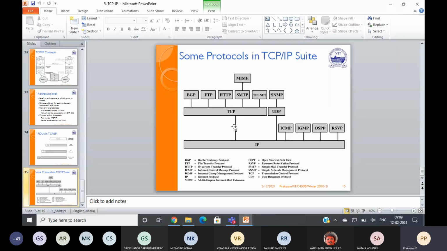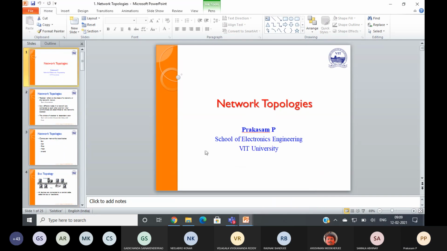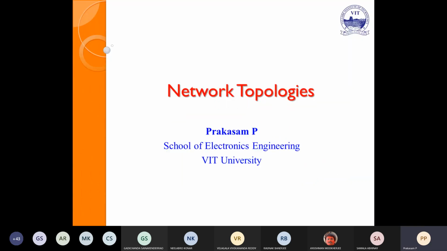Next, we will move to module 2, the first topic. Module 2 covers how the topologies can be created, what is the need for various devices, how you can establish a connection, and how you can form the routing. The first one is the network topologies. Because all these things are theory, I think we'll complete it in a quick way.